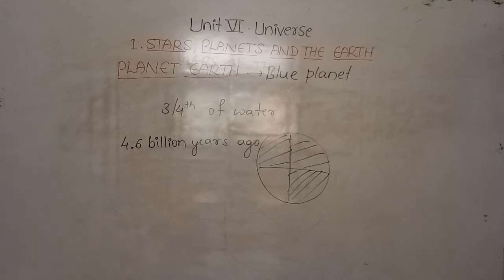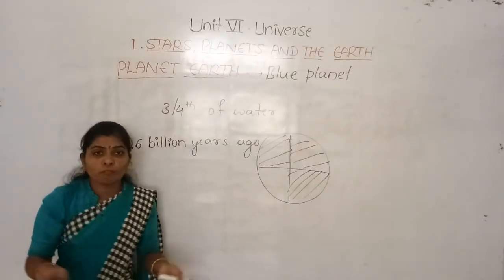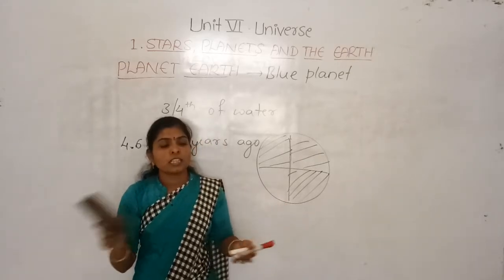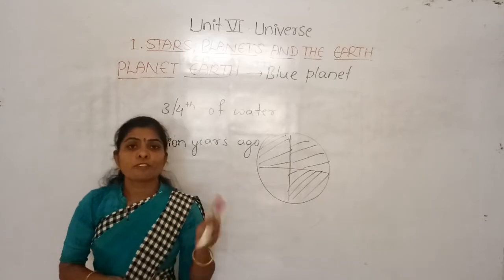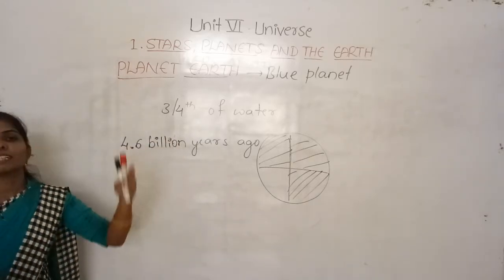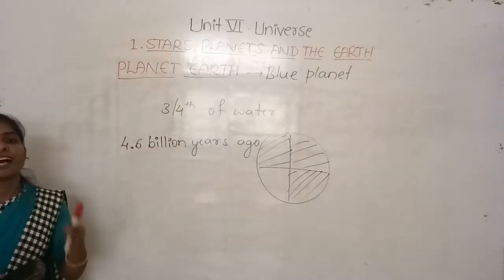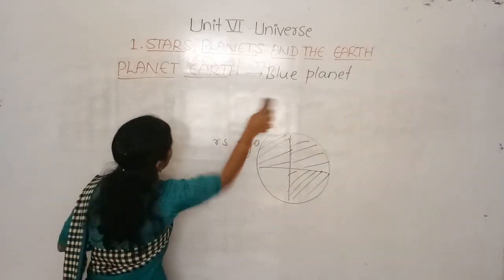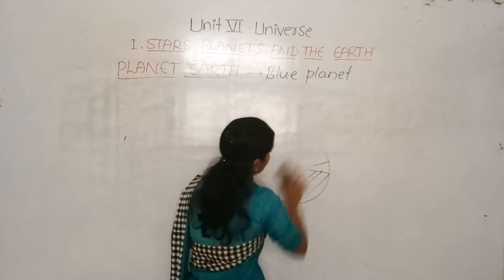Okay, so this is the Earth, and there are different layers of the Earth. As I said before, it was believed that the Earth was a huge ball of burning gases, and later when it cooled down, the Earth's crust was formed. So the Earth has different layers, and we can discuss now what those different layers are. The layers of the Earth.